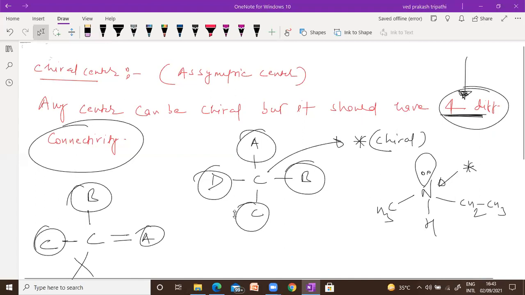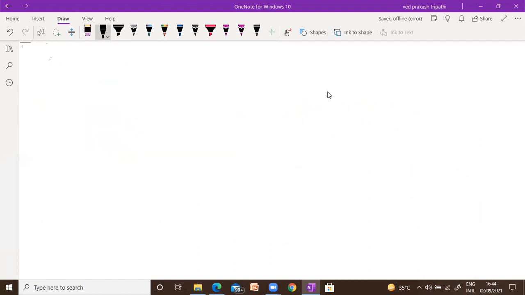Very good. Now we can do the example. Suppose we have this one. Sometimes, you know what? In modern chemistry, generally they will ask everything in terms of the name of the compound.